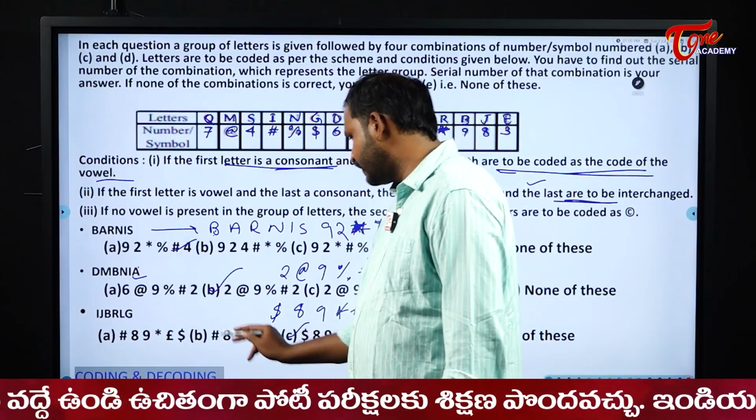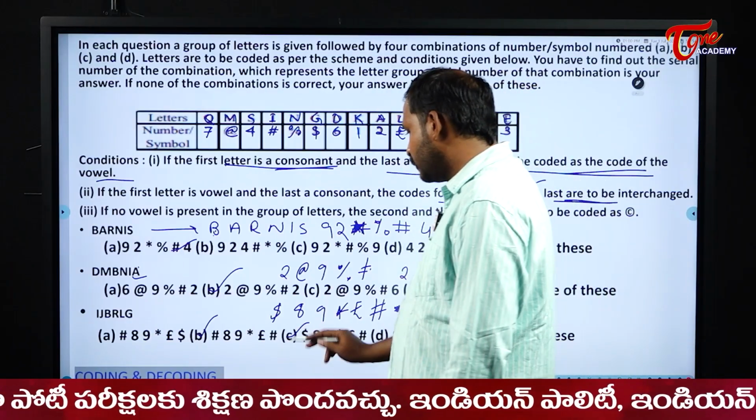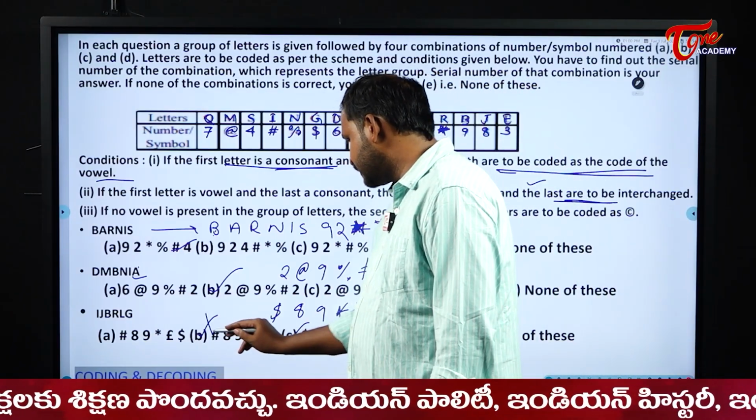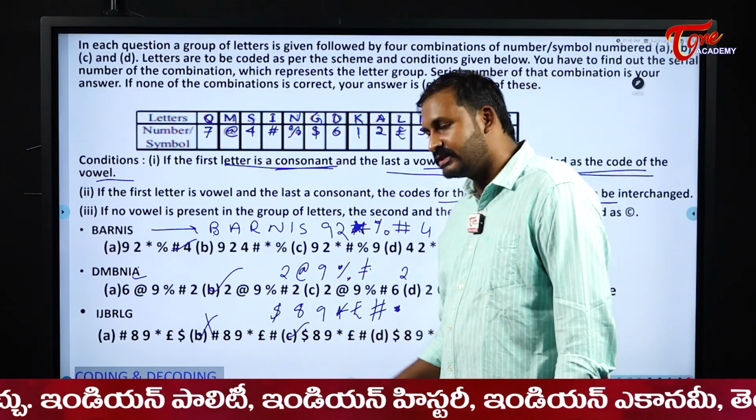Here option B is also of the same options, so no need to worry. Both are the same. Not this one. Why? Because this is starting with hash. So $ 8 9 star euro and asterisk. So this is option C.